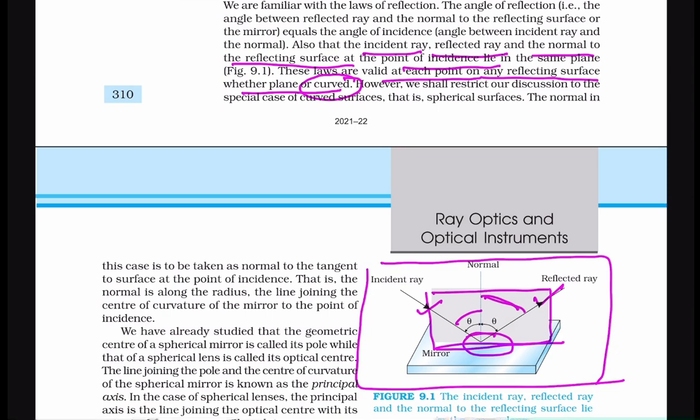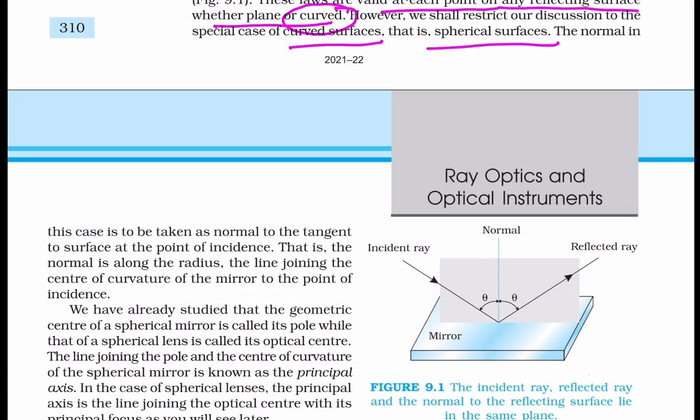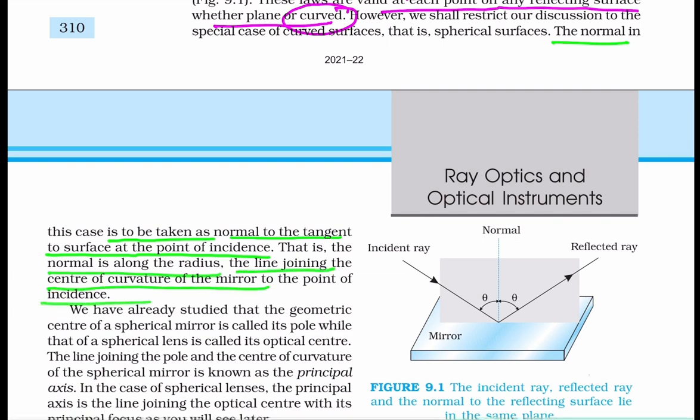In this chapter, we will be learning about different optical phenomena. We will be talking about the special case of the curved surface, that is the spherical surface, and in this case, the normal is taken as the normal to the tangent to the surface at the point of incidence. That is, the normal is along the radius, the line joining the center of curvature of the mirror to the point of incidence.